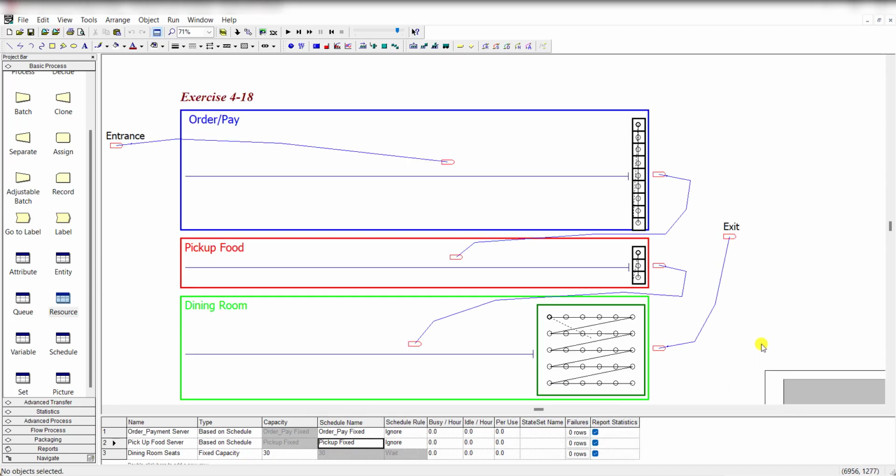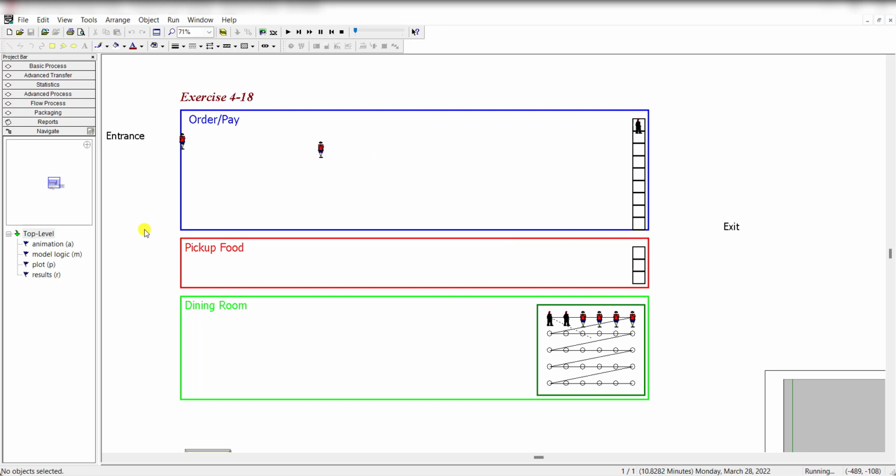That's it. Now let's run the model. Let's slow it down. Let's run the model. So the model is working properly. Let's fast forward it.